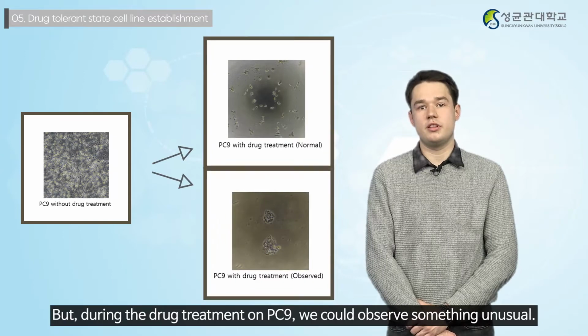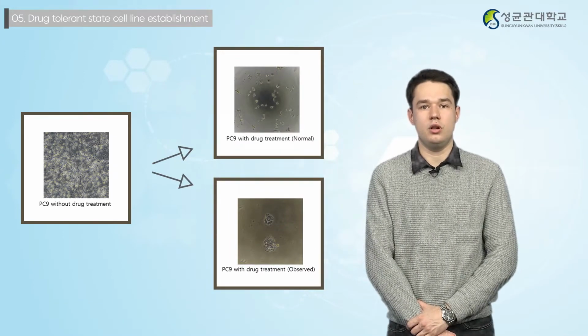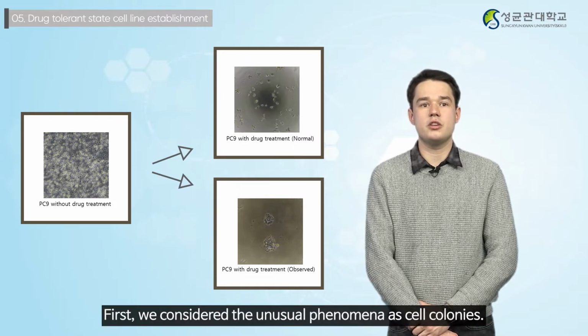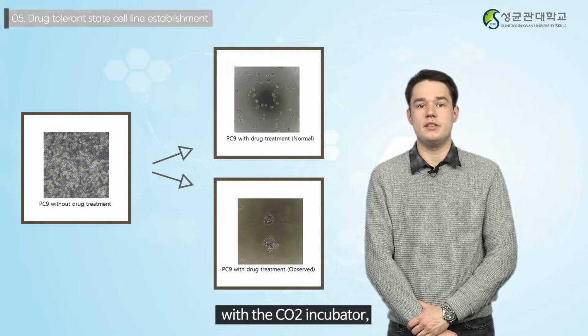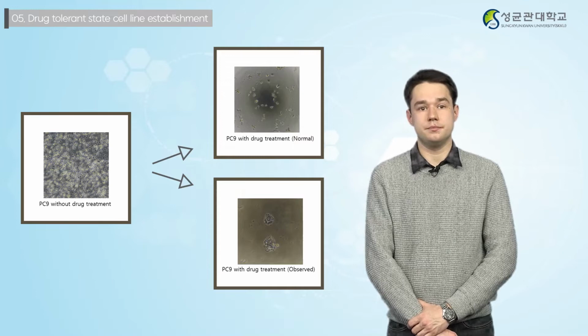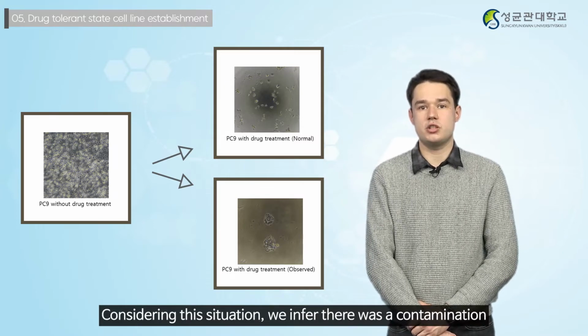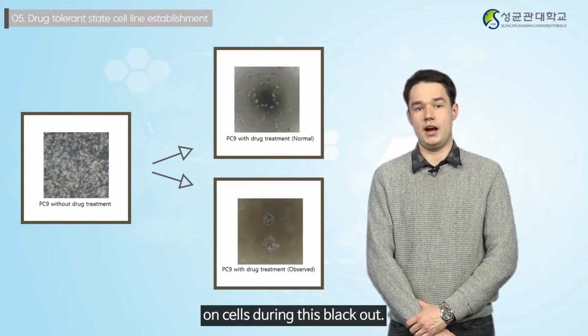But during the drug treatment on PC9, we could observe something unusual. At first, we considered the unusual phenomena as cell colonies. But one time there was a blackout and there was a problem with the CO2 incubator where we kept our cells in. Considering this situation, we infer there was a contamination on cells during this blackout.